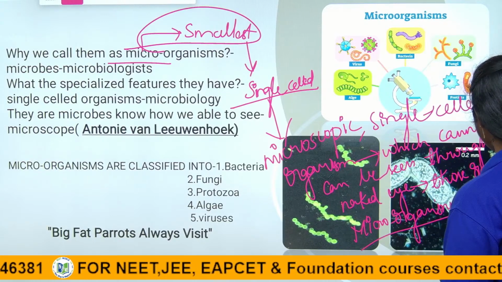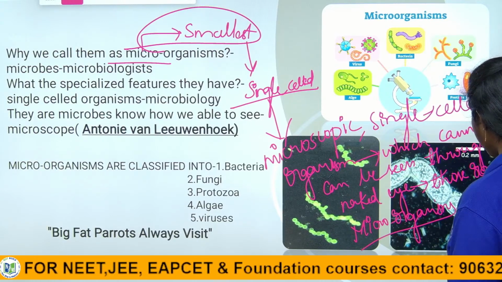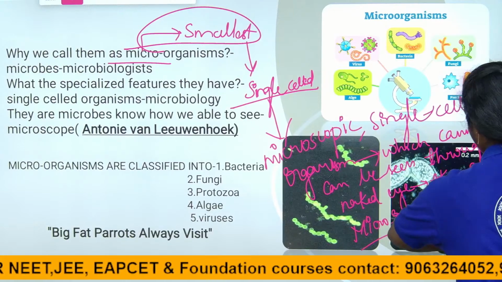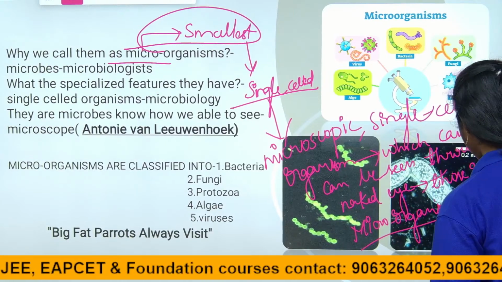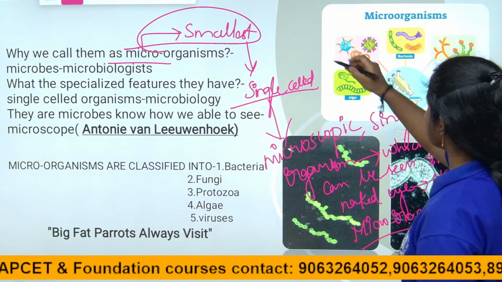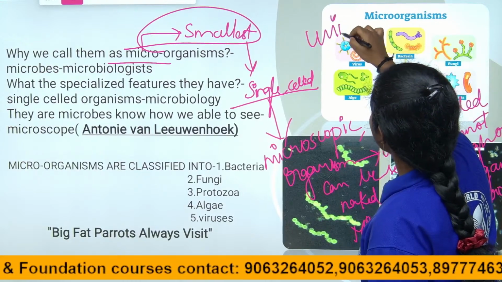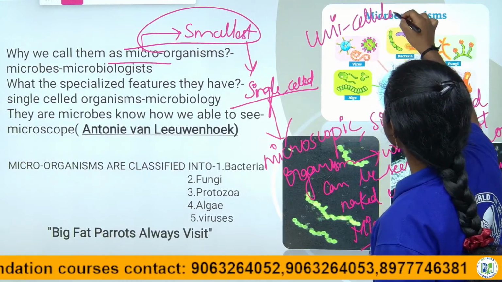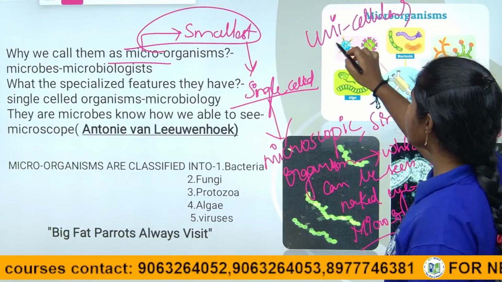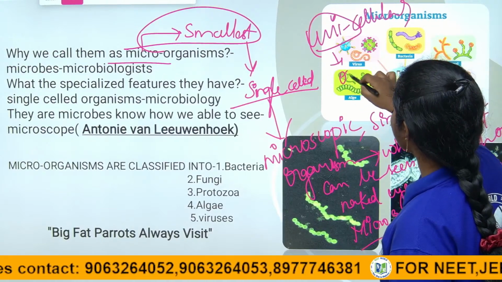Right children. The examples of these are bacteria, all unicellular organisms. Uni means one. What is meant by unicellular or single cell? Nothing but the same. Right children? Uni means one, single means one.